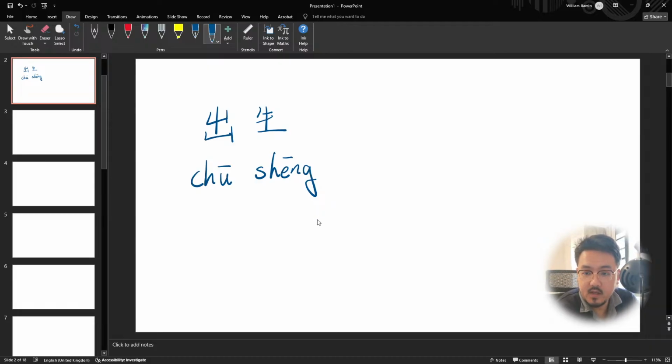So this is a typical HSK level 2 word. That means to be born. We use that to describe the birth of a person, or of, say, an animal or a region of something.